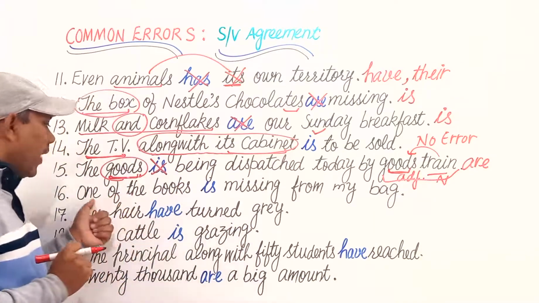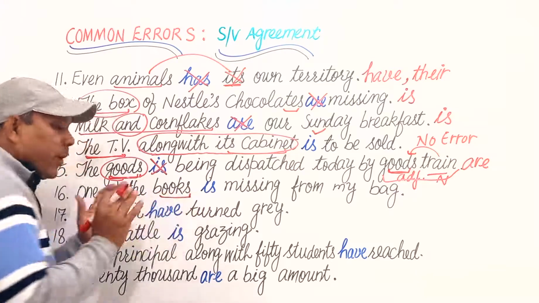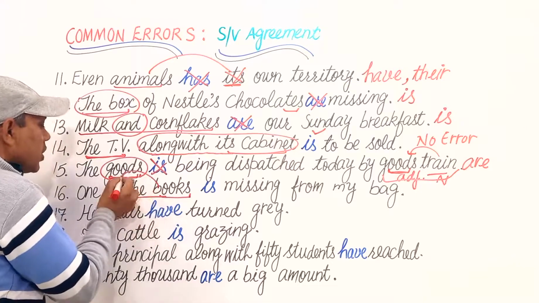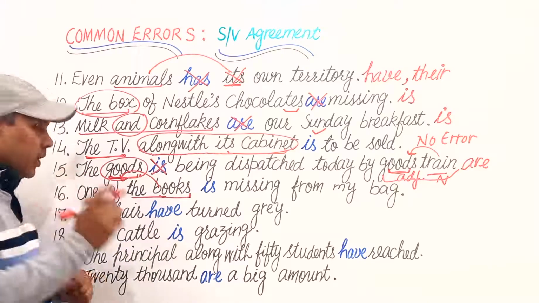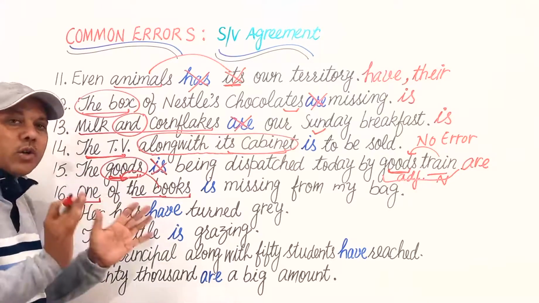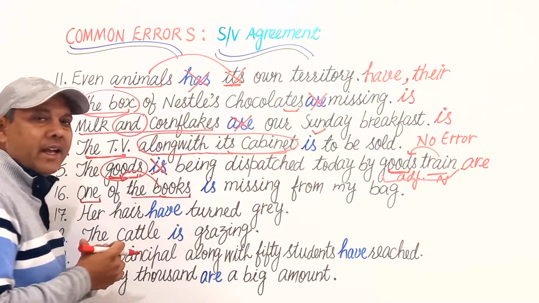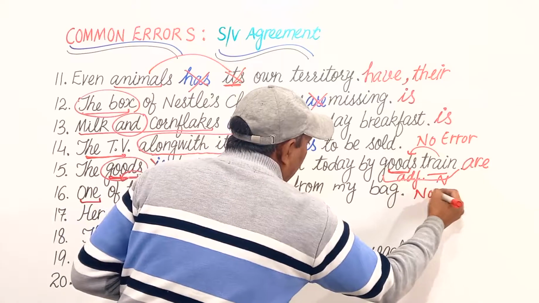Next is: One of the books. Although the word books is a plural one, this is the object of this preposition of. So this is not the true subject. What is the true subject? One book. One of the books is missing from my bag. It is absolutely right. There is also no error.